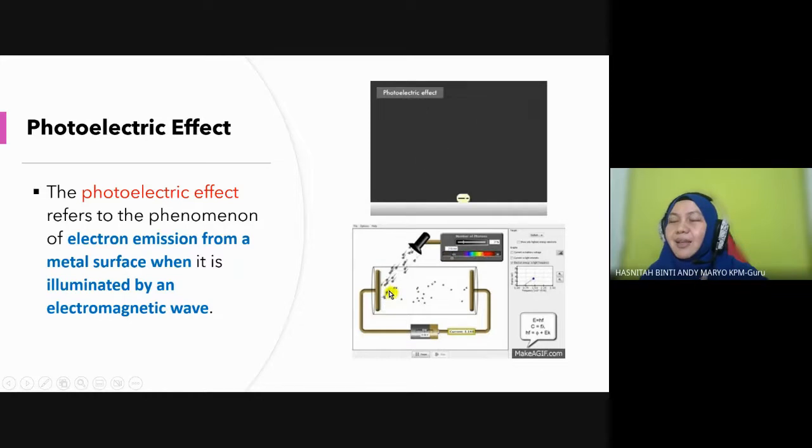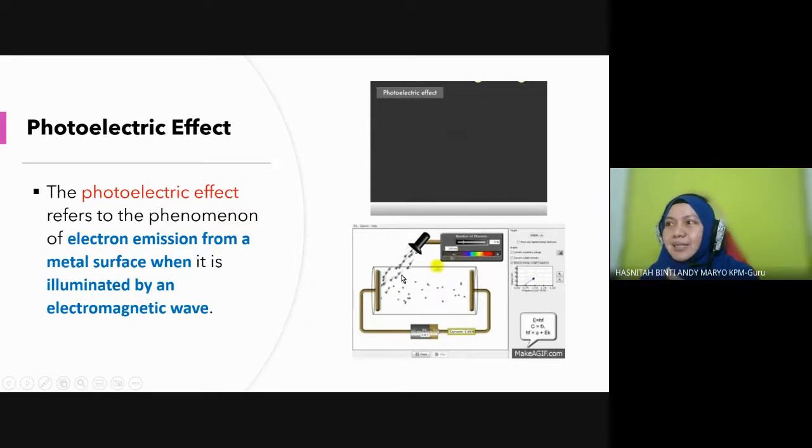Nothing happened also. Then using yellow color, green color, blue color. From red to purple, the frequency increases, right? When the frequency is high enough, it will be able to push the electrons out from this surface. So by that, they will show a reading.